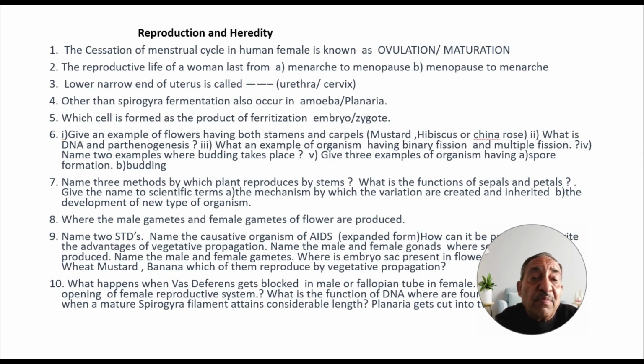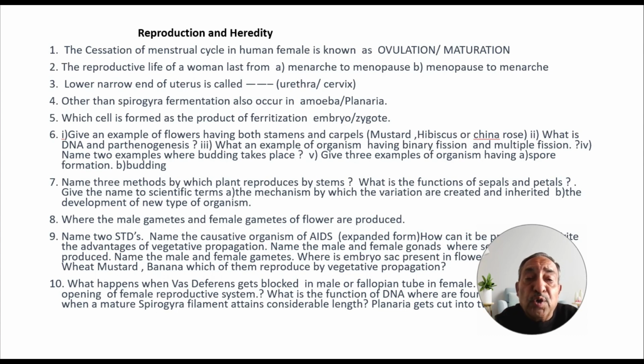Next, give an example of a flower having both stamen and carpel. इसमें चॉइस दी हुई है मस्टर्ड, hibiscus or China rose. Second, what is DNA and parthenogenesis?